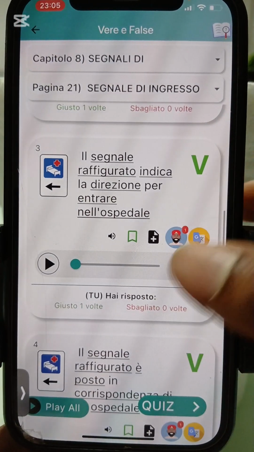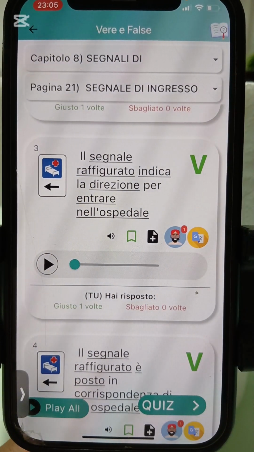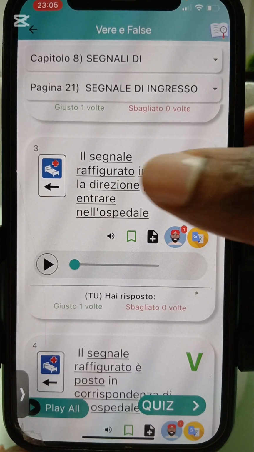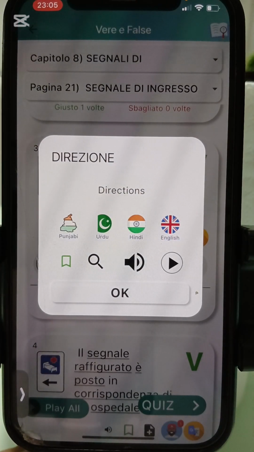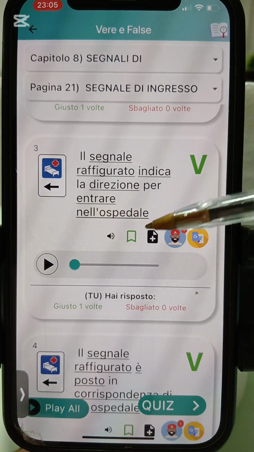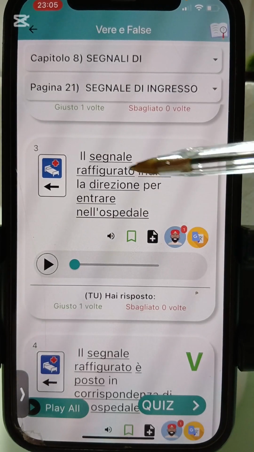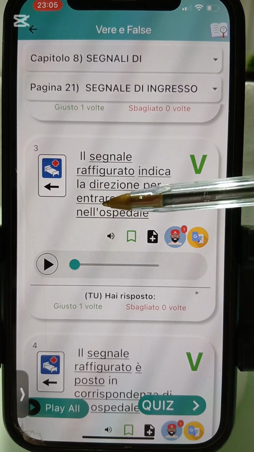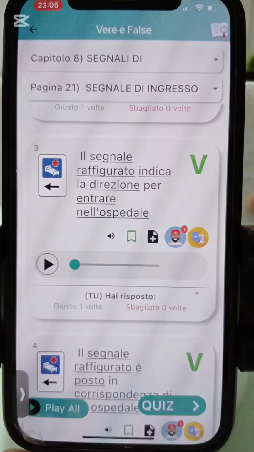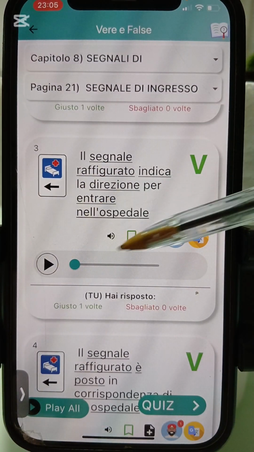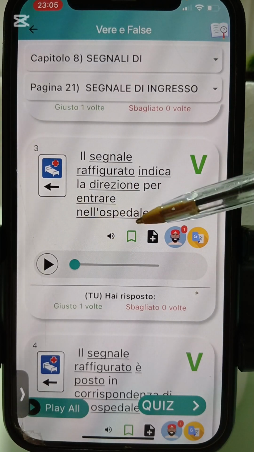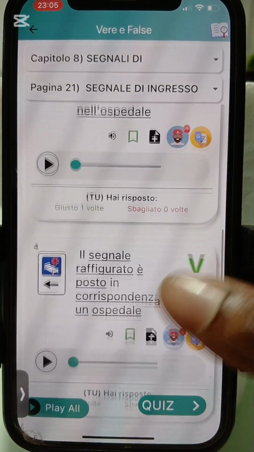Let's go to number 3. It indicates the direction. Direzione means direction. It indicates the direction to enter what? Hospital. Entrare means enter. So it indicates the direction for you to enter what? Hospital. Ospedale means hospital. So make we go to number 4.